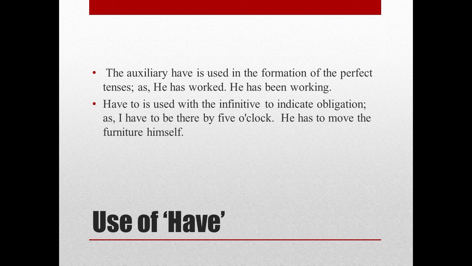Now we come towards the use of have. The auxiliary have is used in the formation of the perfect tenses. Simple, he has worked, he has been working, as we use it. Have to is used with the infinitive to indicate obligation. Whenever we say we have to do, I have to do, it shows some stress, some obligation. I have to be there by 5 o'clock. He has to move the furniture himself.